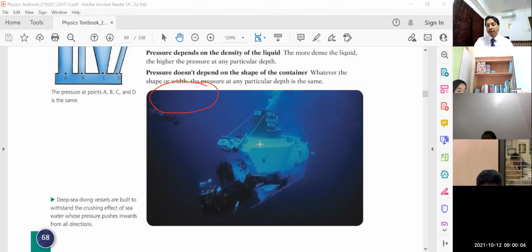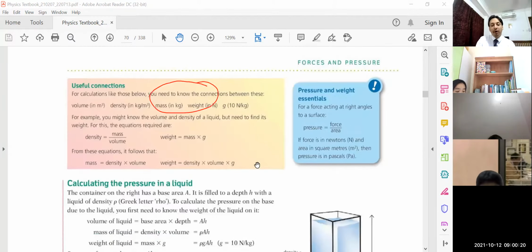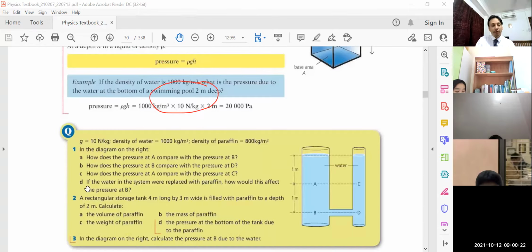How would you calculate, children? Height is already given, meaning depth is given, g is 10, and what other factor? Density. Depending upon whether we are talking about water or seawater, whatever the density is given, accordingly you can find out the pressure acting on different objects under water.